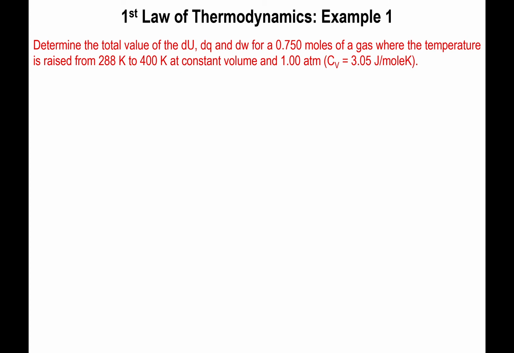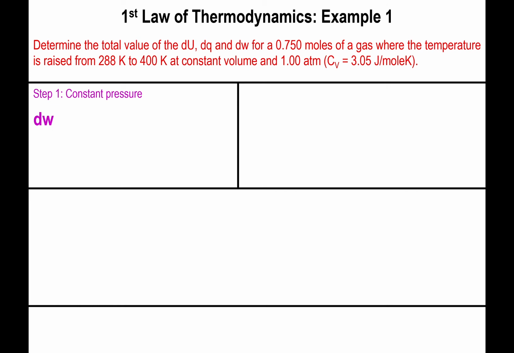Alright, now, what I typically do in problems of this sort is to go after the work. That you have equations for, so you can just go ahead and try to solve it. Alright, so for the change in work, here I'm gonna go under the premise that this is constant pressure, but as you'll see, this will not affect things at all.